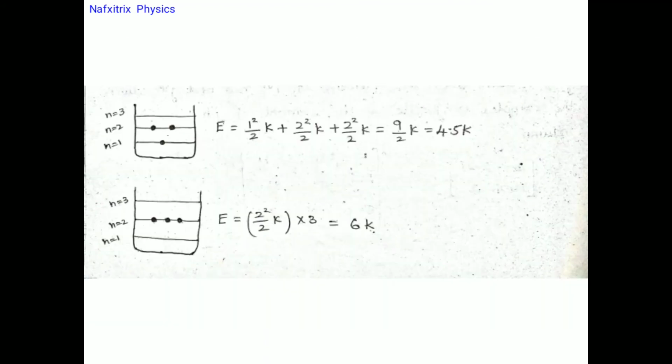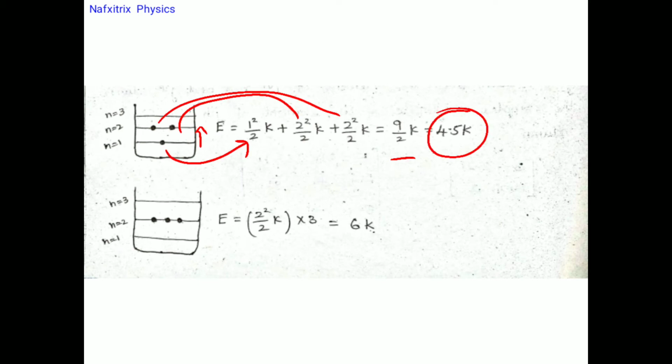And next, we are sending another boson to the second energy level. Out of the three bosons, we have already sent one, and next we are sending another boson to a higher energy level. For this boson, energy is 1 square by 2k, that is n square by 2k. And for this it is 2 square, for this also it is 2 square by 2k. So overall, if we add up, 1 plus 4 plus 4, that is 9 by 2k. That is 9 by 2, which is nothing but 4.5. So this is the energy we are getting.